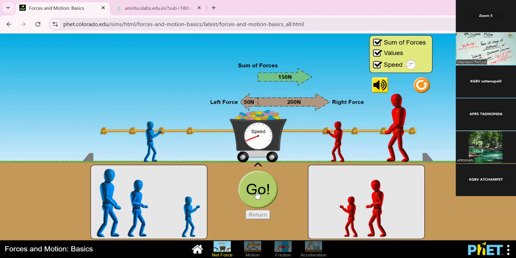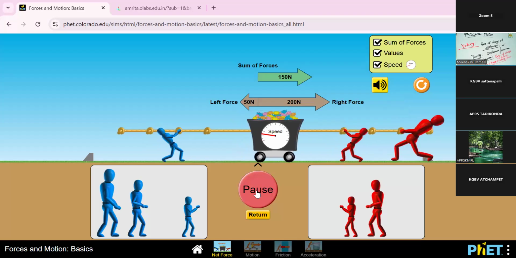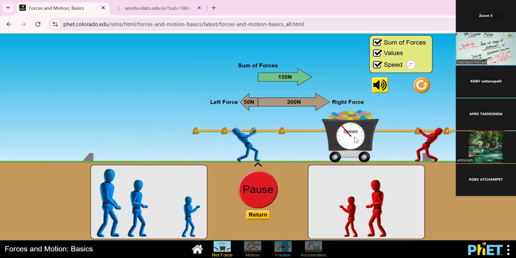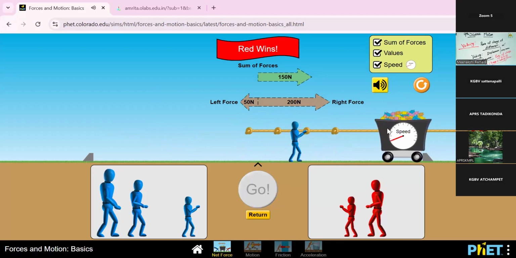I'm going to start. Yes, the rope is moving to the right side. The red color students are the winners, blue color are the runners-up, because the forces differ. The red color students' force is very high, so they pull the rope easily, and the rope moves to the right side, so red color is the winner.